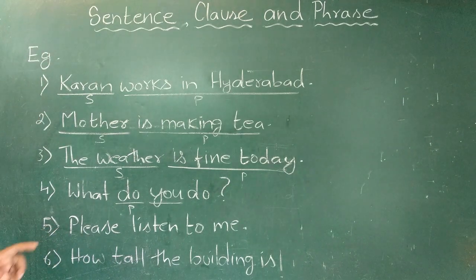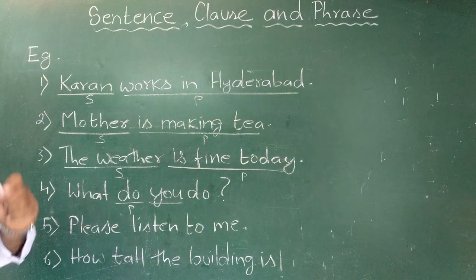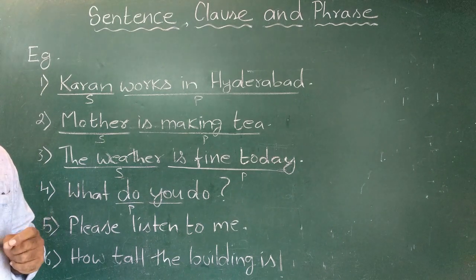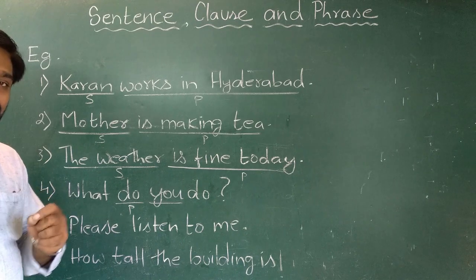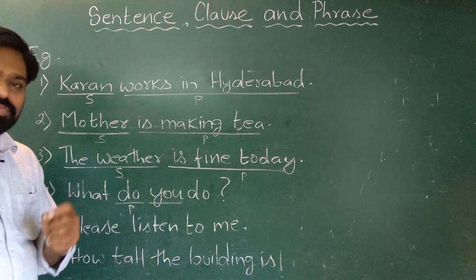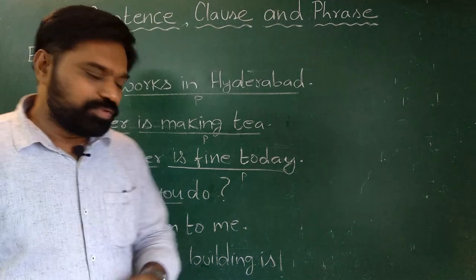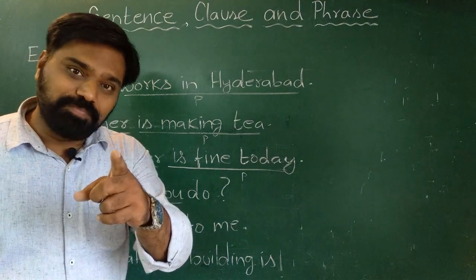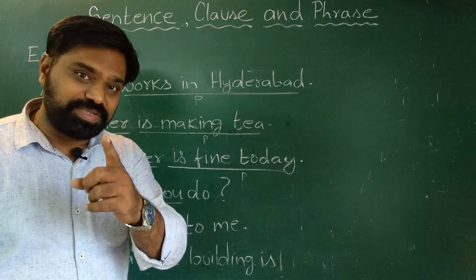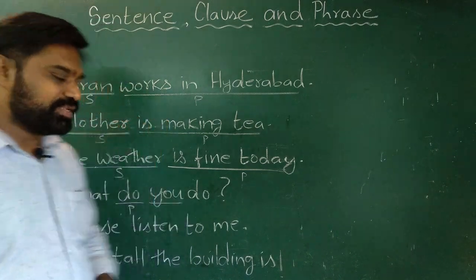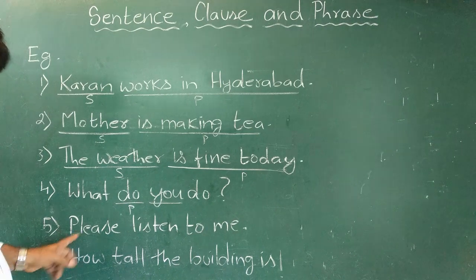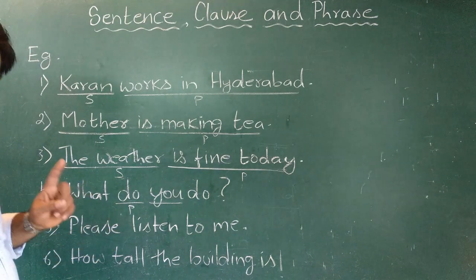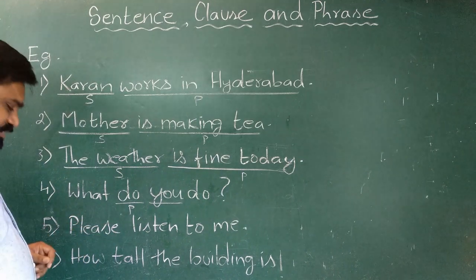The fifth example, please listen to me. Now this is an imperative sentence. If you remember, in an imperative sentence, we generally don't find the subject. We have to assume the subject to be you. So when somebody says, please listen to me, it means you please listen to me. Here the subject is you. So we can say that this group of words has both. It has a subject and at the same time it has a predicate. So it is a sentence.